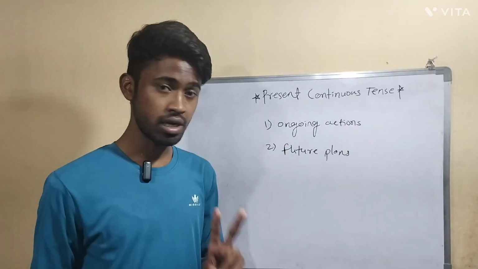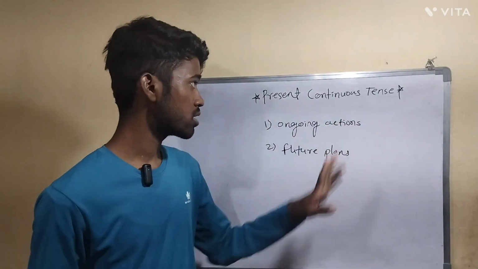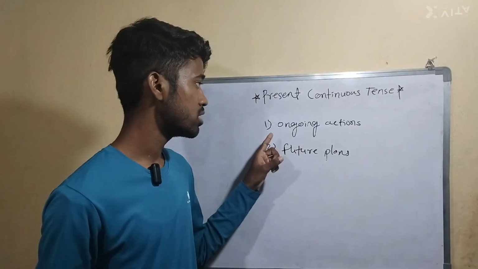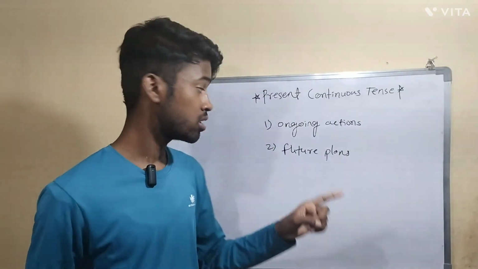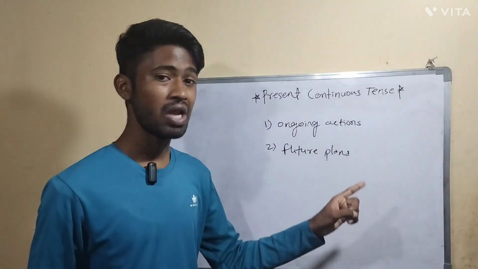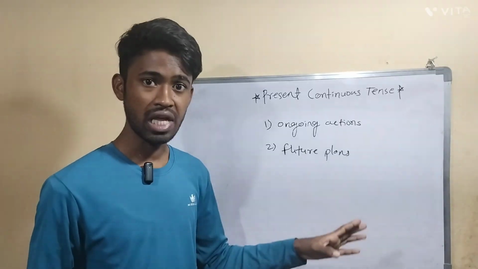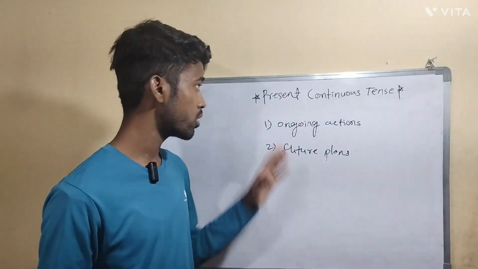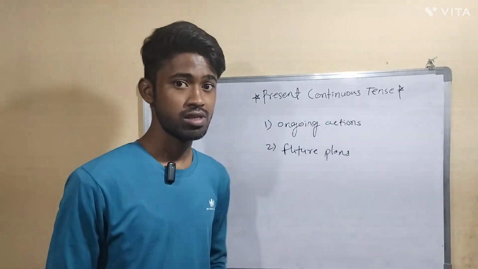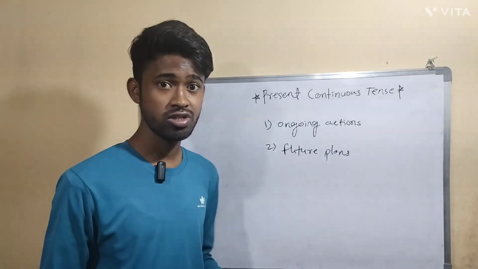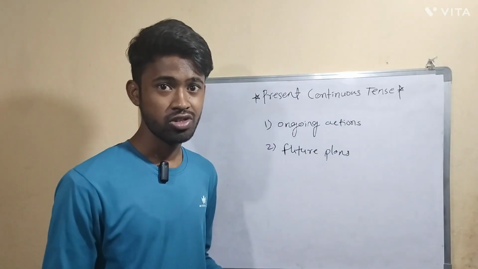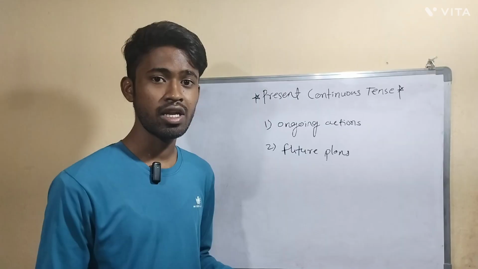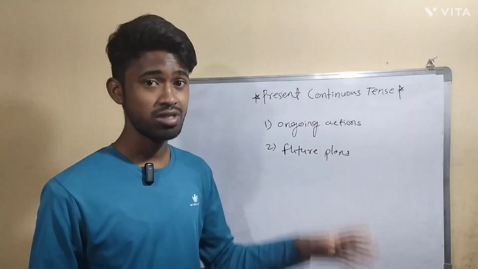So in two ways we can use the present continuous tense. The first one is for ongoing actions, and the second one is for future plans. These are the uses of present continuous tense. Now let's see the positive structure, negative structure, and interrogative structure in present continuous tense.